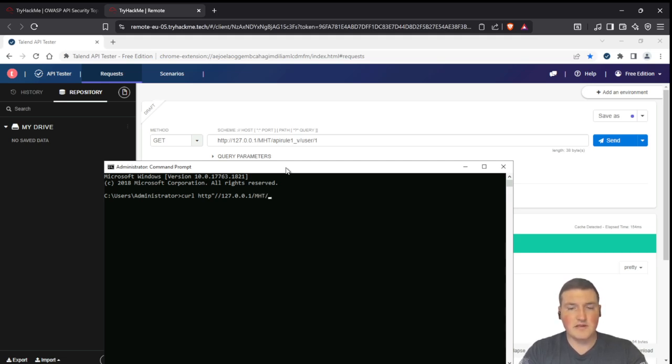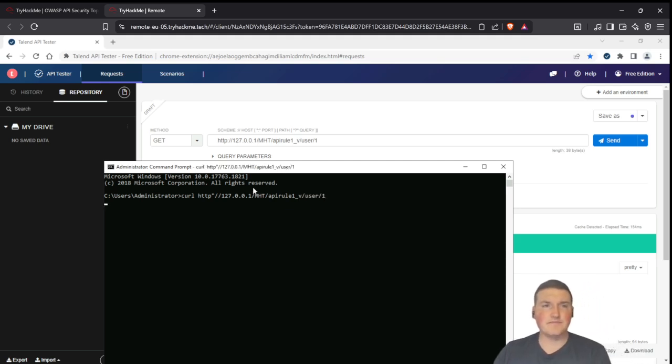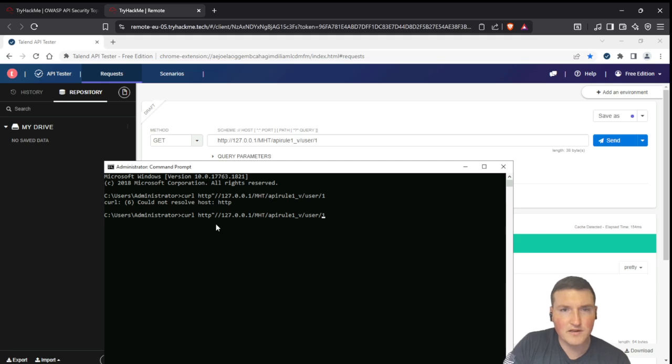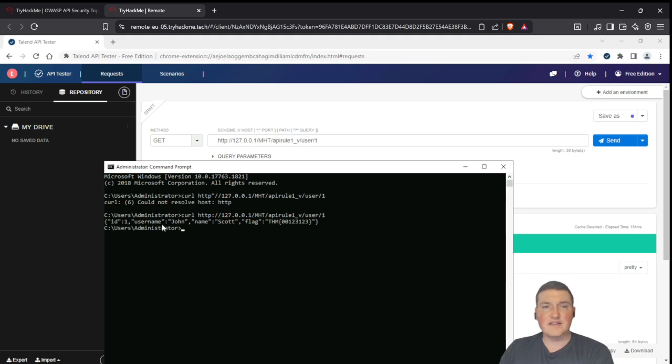API rule 1_v user 1, right? And I can hit that, and oh, I put a quote in there for some reason. There we go. And I can hit that, and I get the same result. ID 1, username John, name, blah, blah, in JSON format.